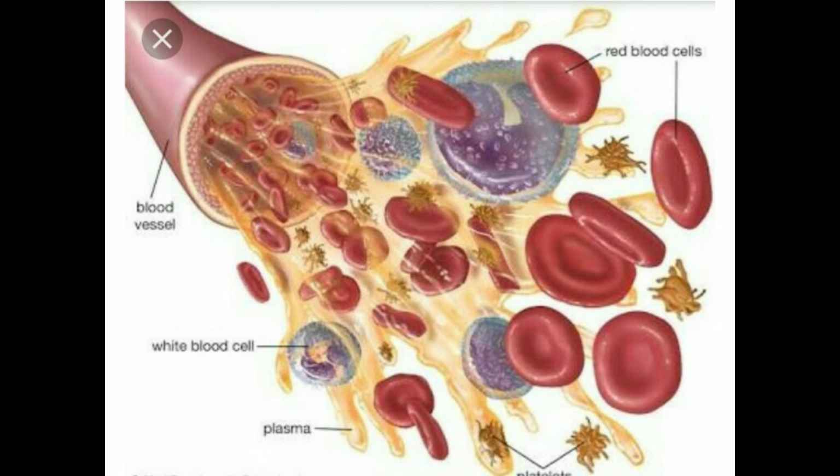A component of the circulatory system is blood. Blood is the liquid that flows through the body. It is essential for growth and life, as it has an important task of transporting food and oxygen to various parts of the body. It also carries the waste material from various parts of the body and helps in their removal. Let us now find out more about the components of the blood.